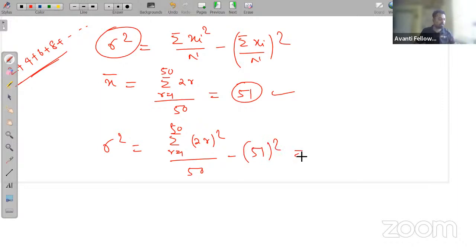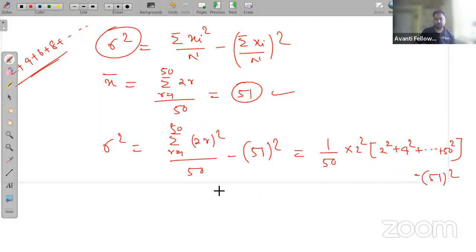So this will be 1 by 50 into 2 square into, if you put the summation here, 1 square plus 2 square up to 50 square, minus 51 square.